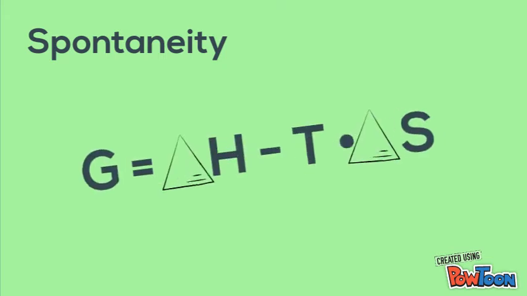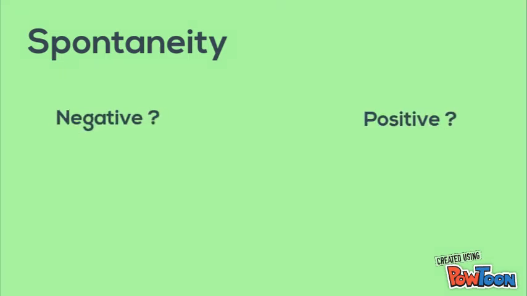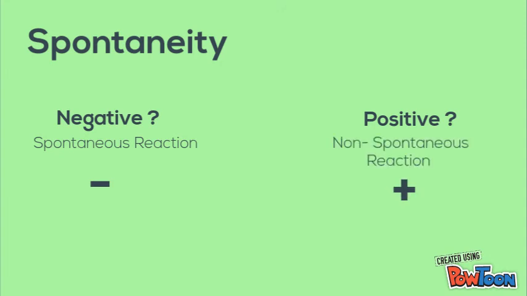To explain spontaneity, I have to explain the equation of Gibbs' free energy. The equation is the change in enthalpy minus temperature times the change in entropy. Whether or not the result is positive or negative tells how spontaneous the reaction was. If it is negative, it is a spontaneous reaction, and if it is positive, it is a non-spontaneous reaction.